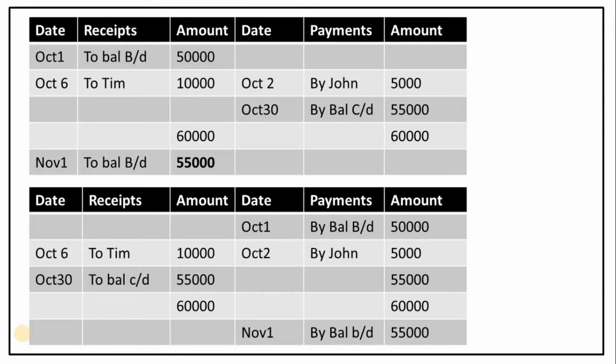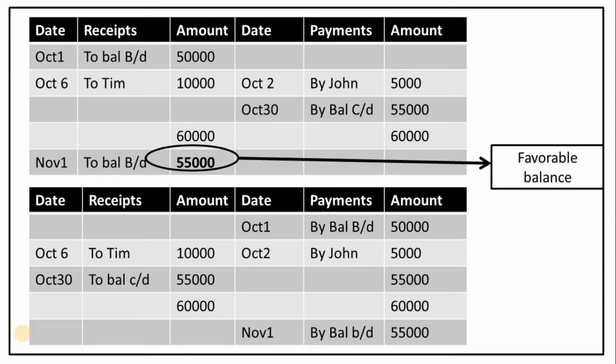Before going into the problem, we should know about one more concept, that is favorable balance and unfavorable balance. So what are favorable balances and what are unfavorable balances? If we have a debit balance in the cash book, then it is considered a favorable balance, which means when we deduct the total payments amount from the total receipts amount, if we get a positive value, which means the receipts are higher than the payments, then it is considered a favorable balance. Here in this case, the cash book has a debit balance, that is 55,000. So we can consider it a favorable balance.